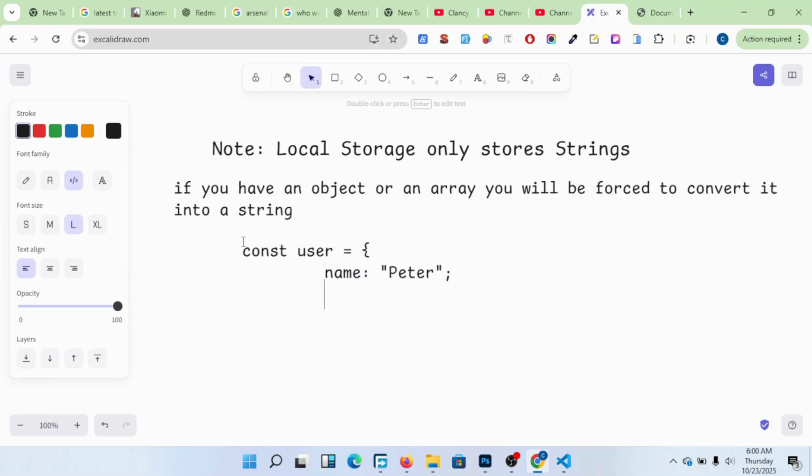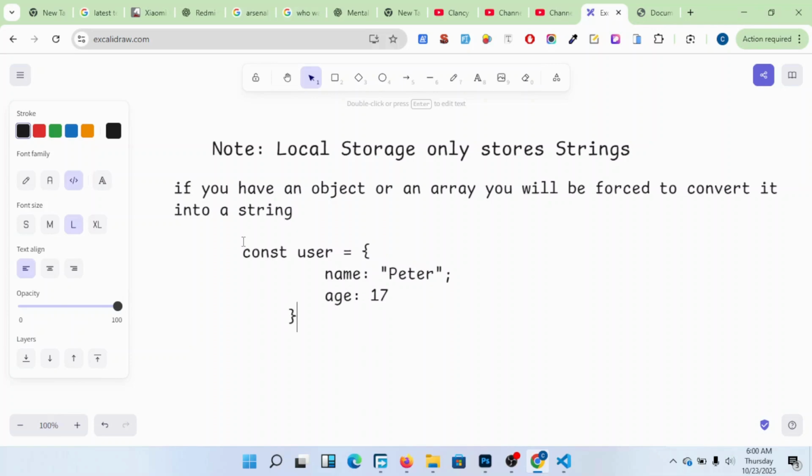Then I come here. This one has the name and also the age. Maybe the age for Peter is 17 years old. Then I come here and put, for example, the object like that.